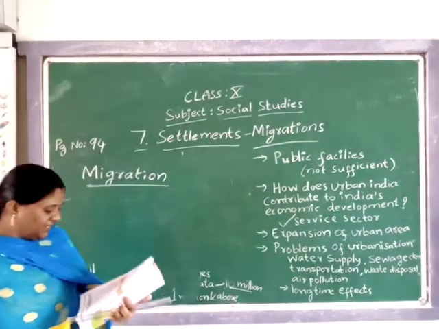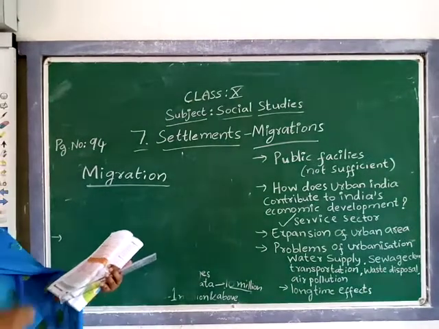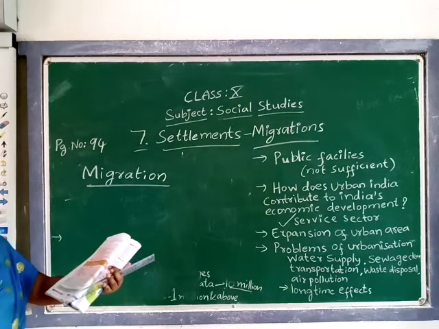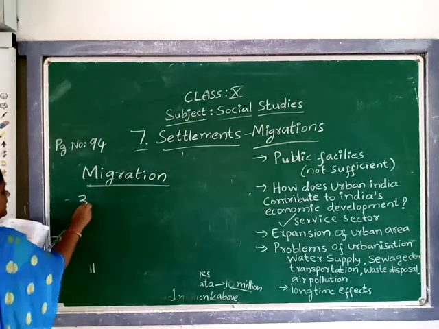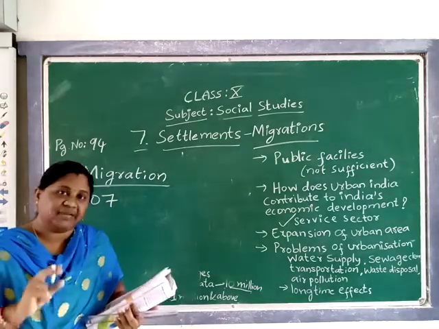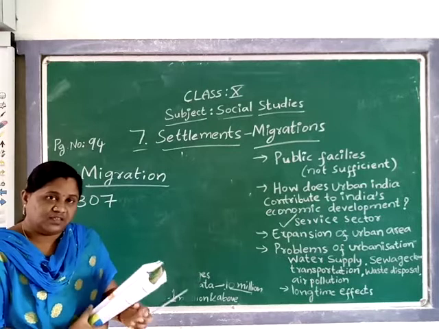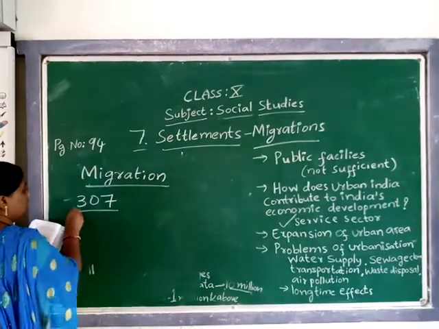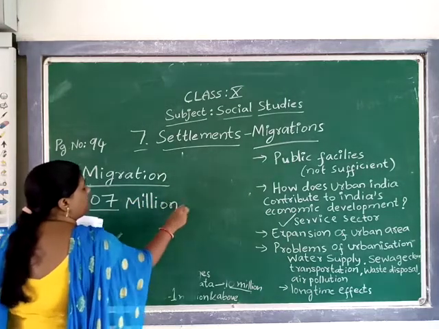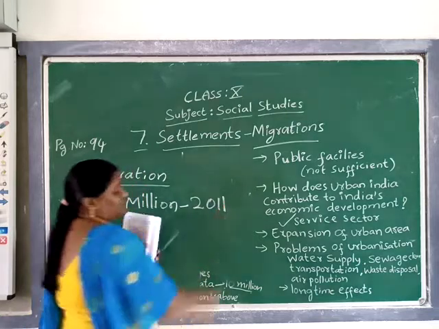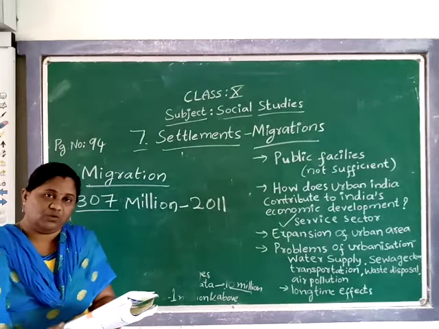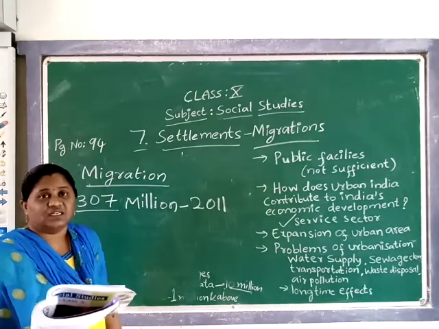See here. In India, according to the census in 2011, I told you the population census was done in 2011, about 307 million people have been reported as migrants. See, how many people are migrants? 307 million people. As per the record of which year? 2011.